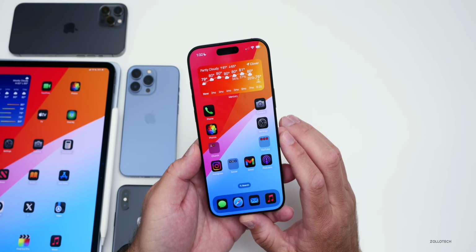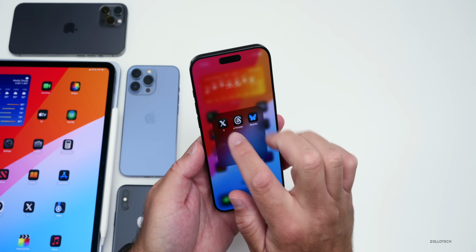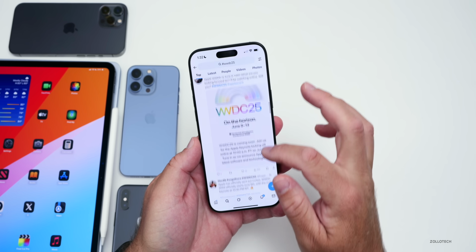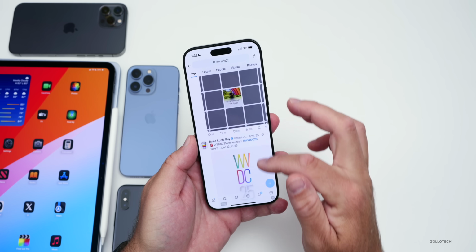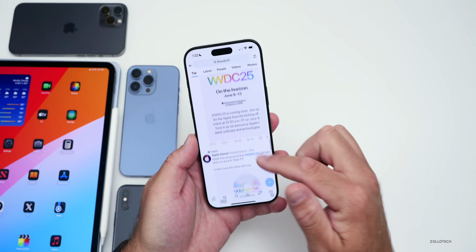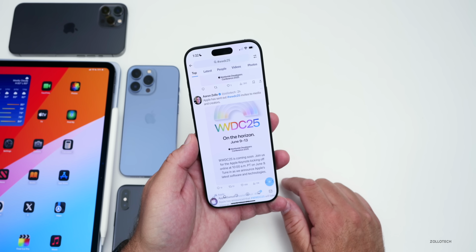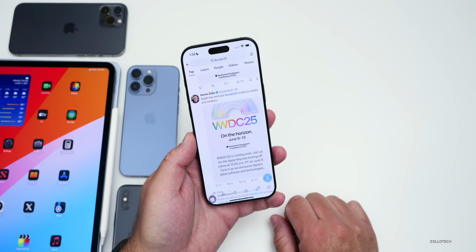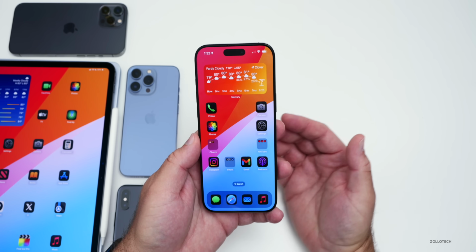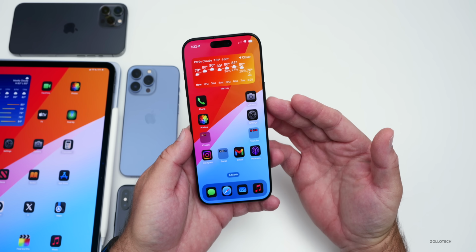So to start, Apple actually sent out press or media invites for WWDC. You can see them on X, you'll see them on Threads and other places, where some were invited to watch online, some were invited to attend in person, and those are available now. And it says WWDC25 on the horizon, June 9th through the 13th. So we have the exact dates. We knew that before. However, there's additional details.